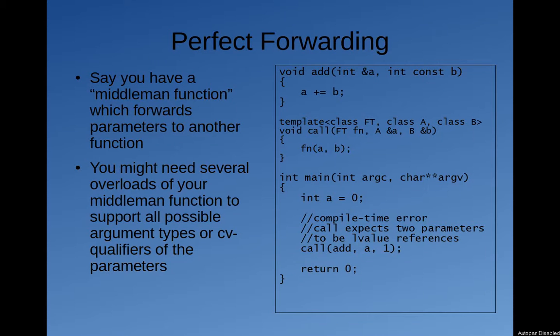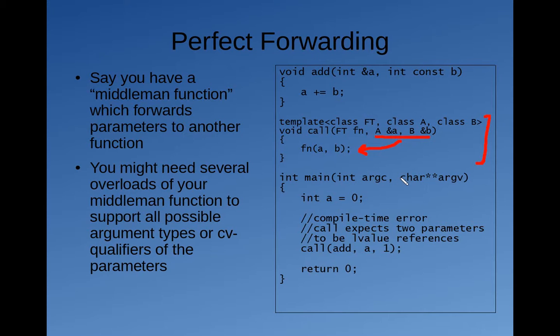Alright, let's talk about perfect forwarding. So let's say you have a middleman type function which forwards parameters to another function. Here I have a function called call, and what call does is it accepts an arbitrary function for its first parameter, and then it accepts two parameters. And it invokes the function, which is presumably accepting two arguments of arbitrary type, and it forwards these parameters directly to the function. So what is the problem here?